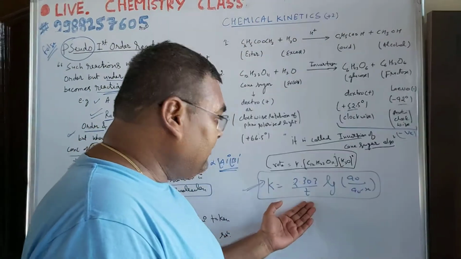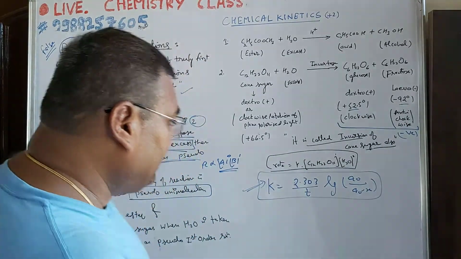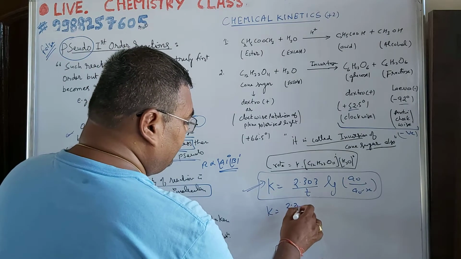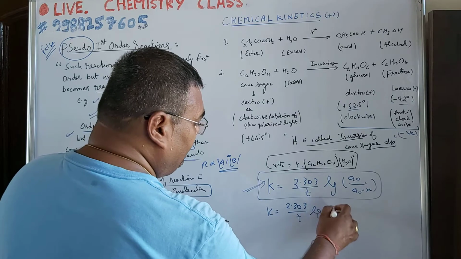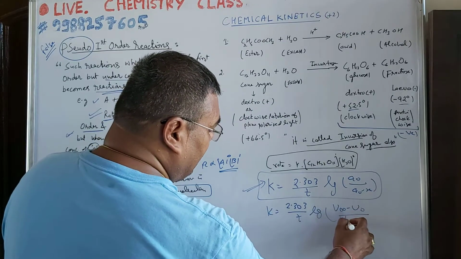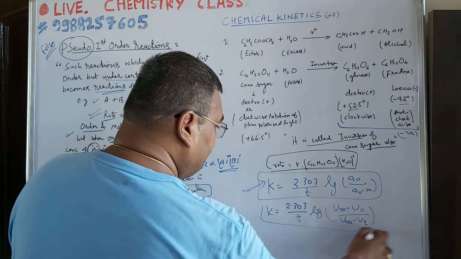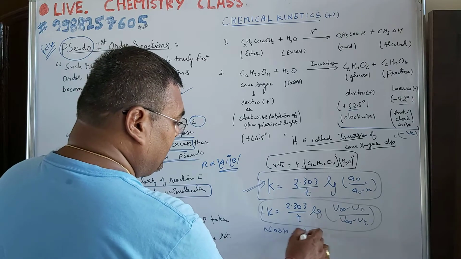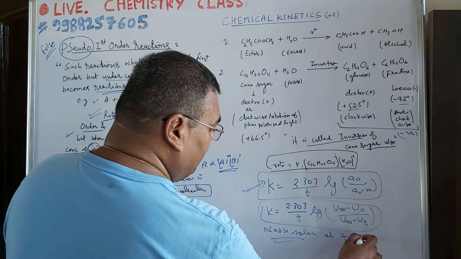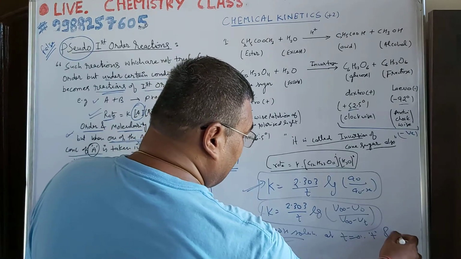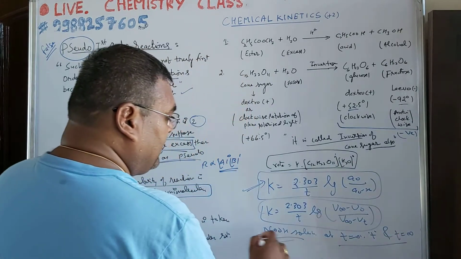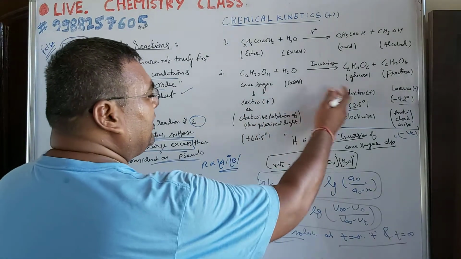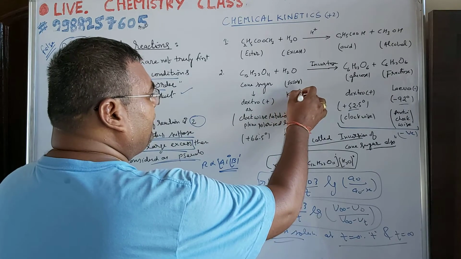Then sometimes this equation is modified. Okay, but maybe you will not need it. Suppose this equation is modified in terms of volume: V infinity minus V naught and V infinity minus Vt. These are the volumes of NaOH solution taken at t equal to 0, at time t, and at time t equal to infinity. These will be given to us in the question. In the same way, in inversion of cane sugar, if rotation angles are given, the equation becomes something like this.